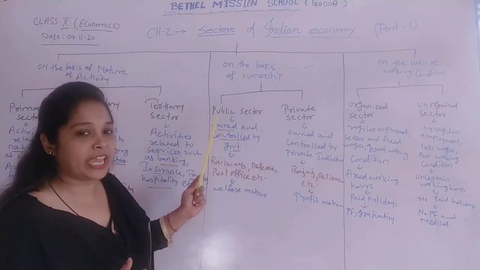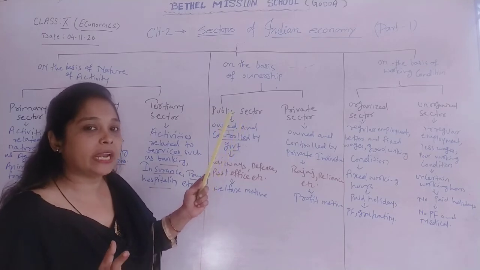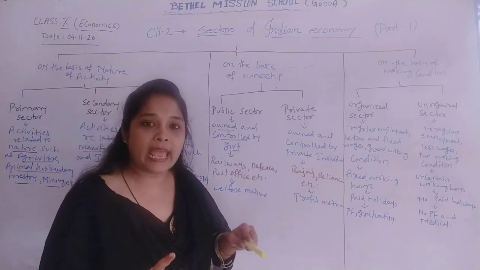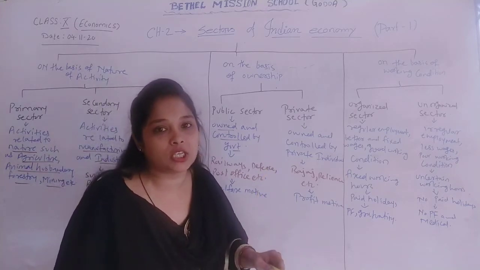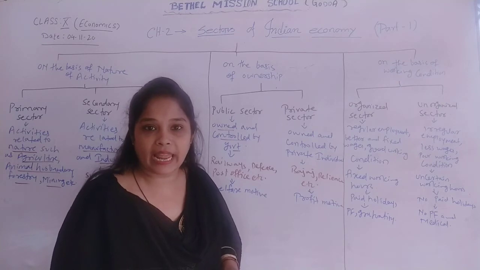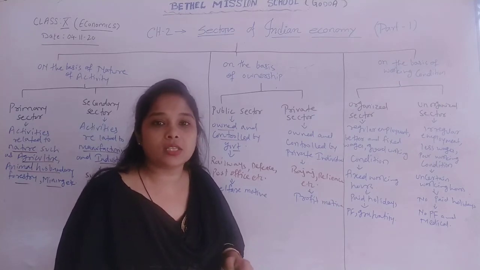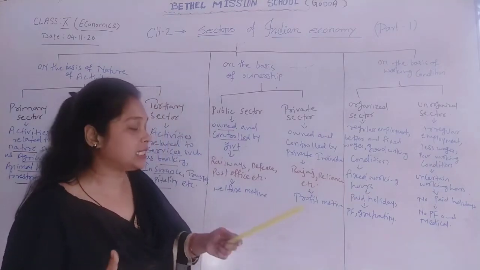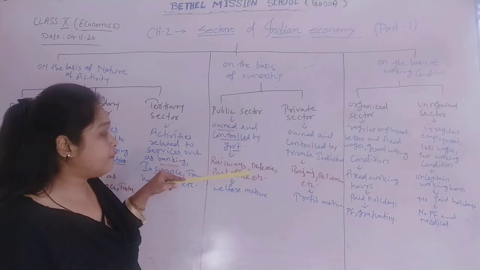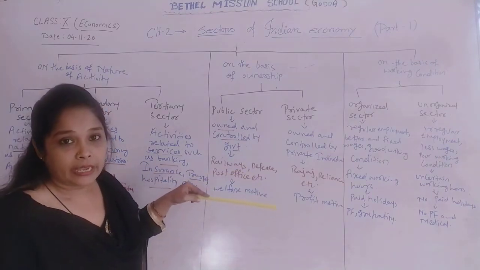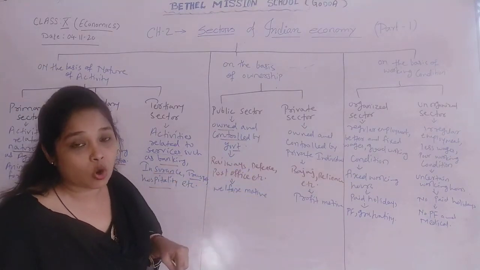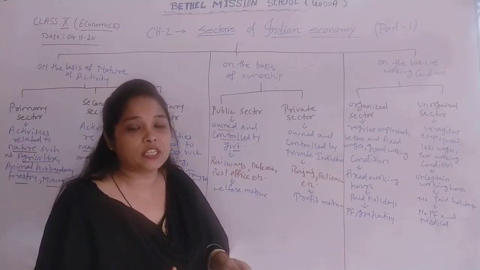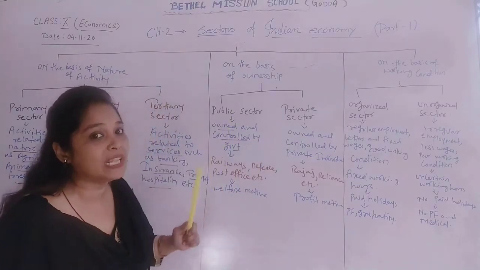Public sector means when a particular sector is owned and controlled by the government. That means all the decisions regarding the company, the industry or the sector will be taken by the government, and total control is of the government only. Let's take an example: we have railways, defense, post offices, and atomic energy research centers. All these are under the control of government and are owned by the government. That is why those sectors are called public sector.